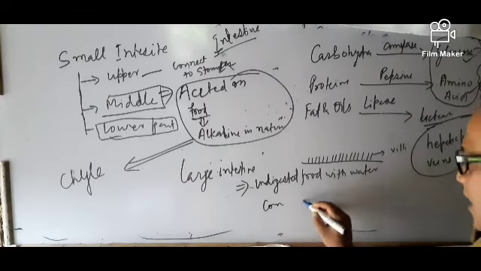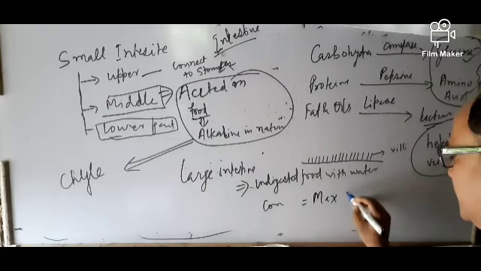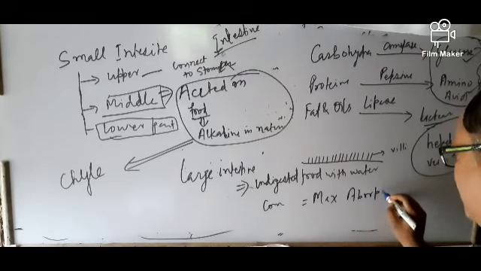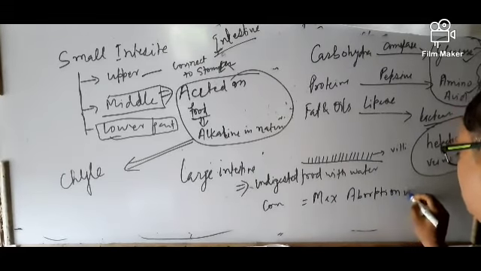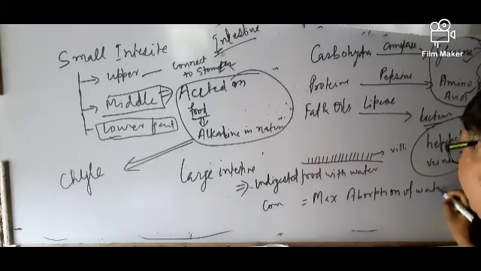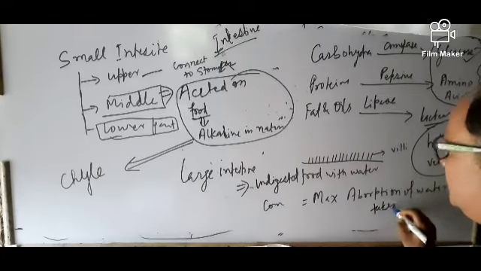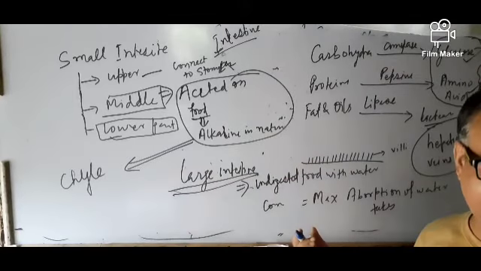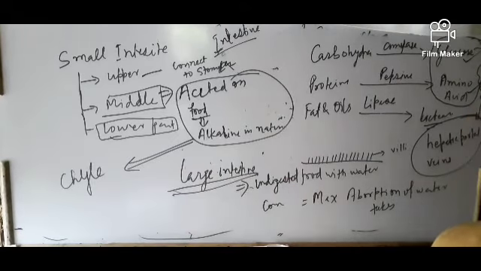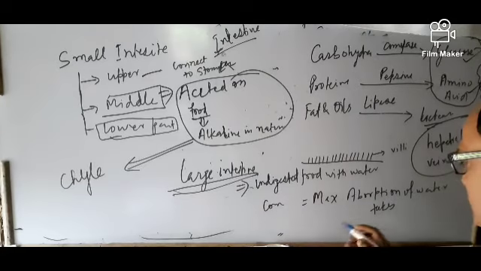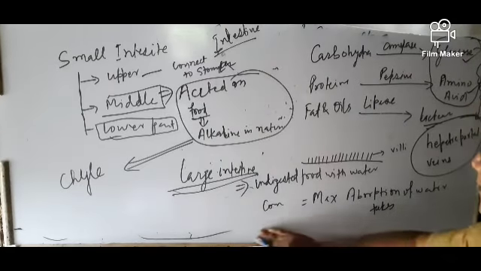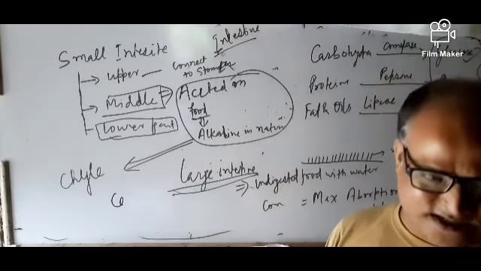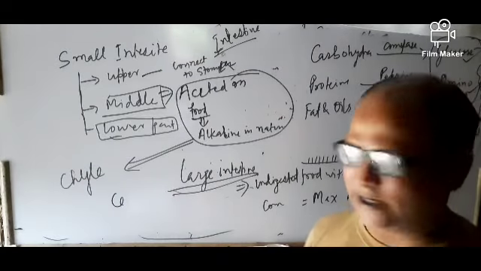The maximum absorption of water takes place in the large intestine, and the remaining unwanted material goes into the cecum, the last part of our large intestine.